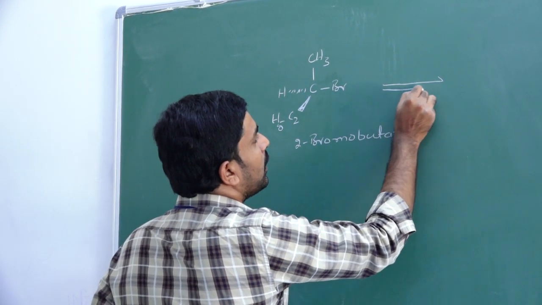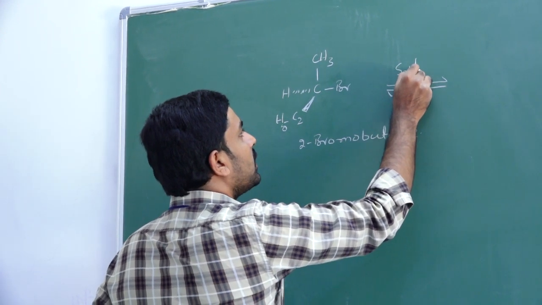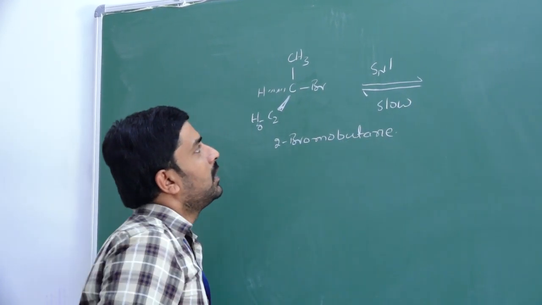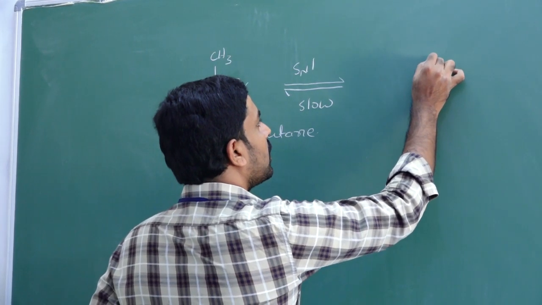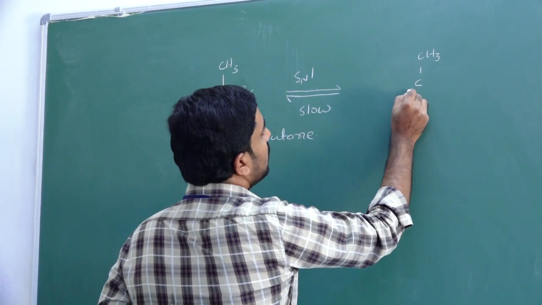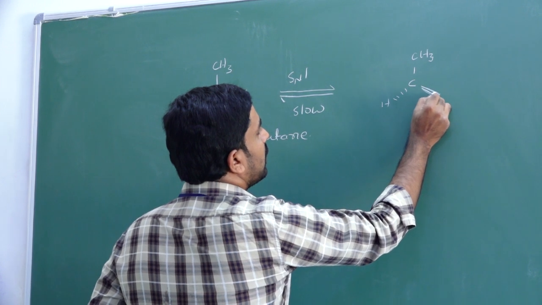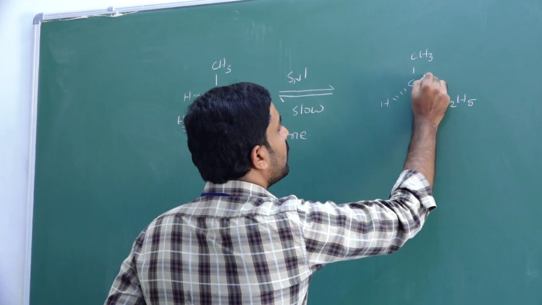You know that when it follows the SN1 mechanism, in the first step there is ionization and it produces a carbocation: carbon, CH3, hydrogen, C2H5.